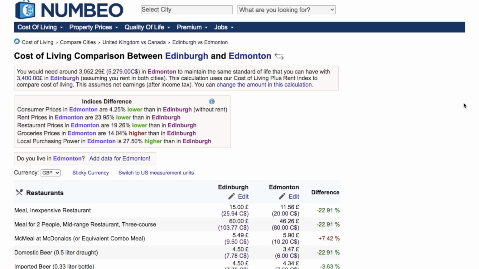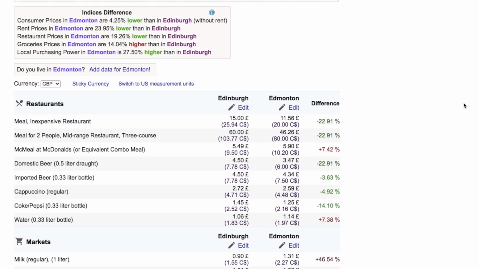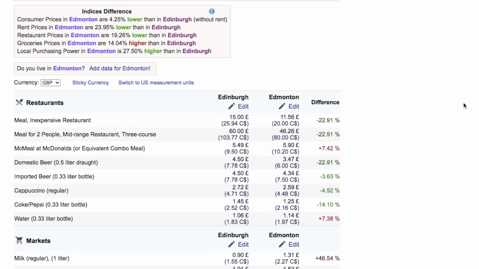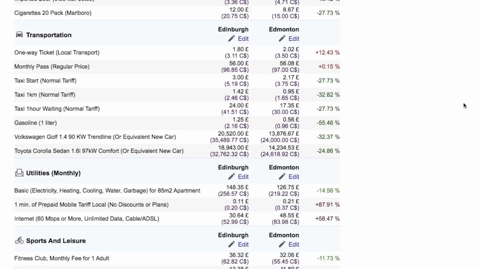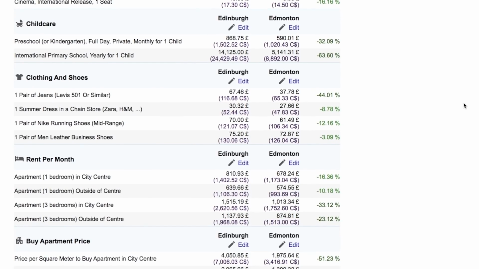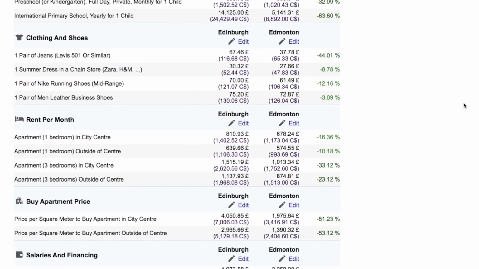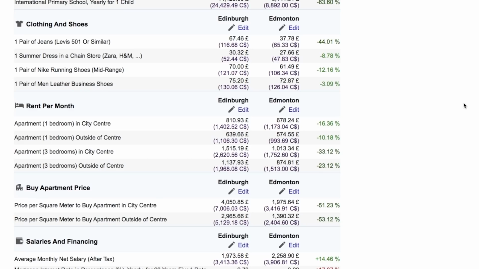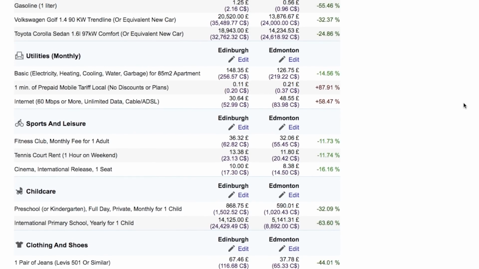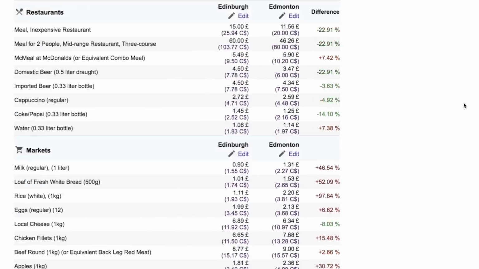So clearly we can see that UK is much more expensive than the Canadian cities. You can check out some minute details over here as well, such as what it would cost you to have a meal in a restaurant in Edinburgh and in Edmonton. What about the groceries? What about transportation, utilities? What if you have to pay the rent for a one bedroom? What if you want to buy an apartment in Edinburgh or Edmonton? How much would it actually cost you? All these details can be checked here on numbeo.com. It's a lovely website. But yes, for our comparison for this video, we can say that Canadian cities are cheaper than the UK cities.